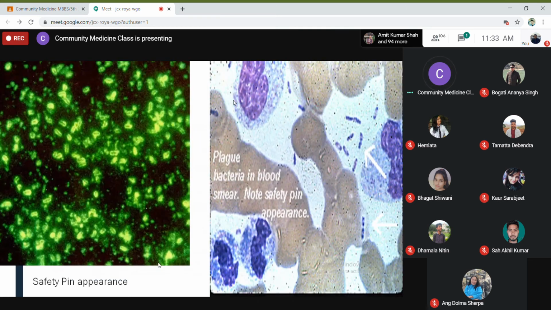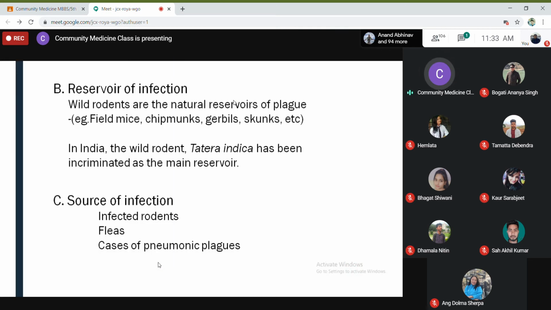Okay. So, what are the reservoirs of infection? The wild rodents, obviously. See, it could be wild rodents, domestic rodents, or peri-domestic rodents.